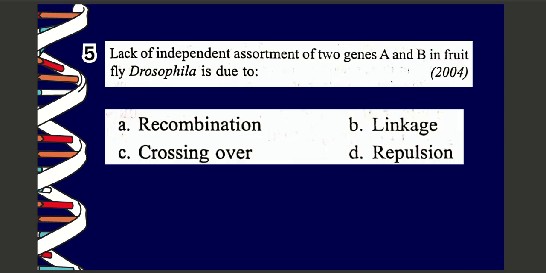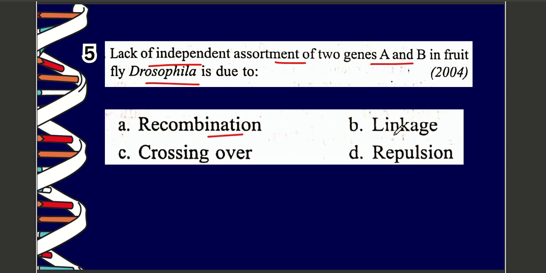Next question. Question number 5. Lack of independent assortment of two genes A and B in fruit fly Drosophila is due to A. Recombination, B. Linkage, C. Crossing over, D. Repulsion. The correct option among the following is option number B, linkage.